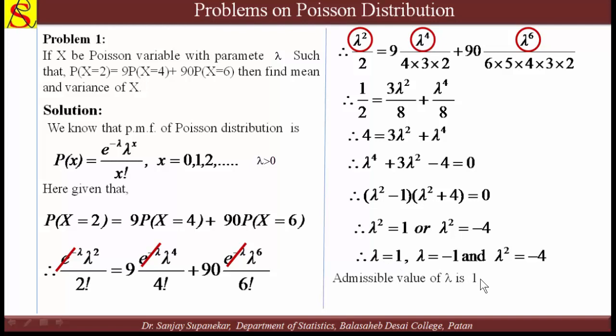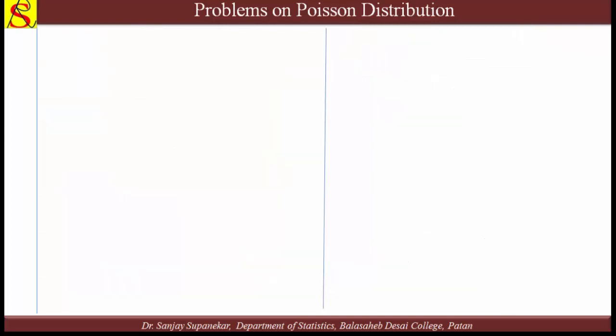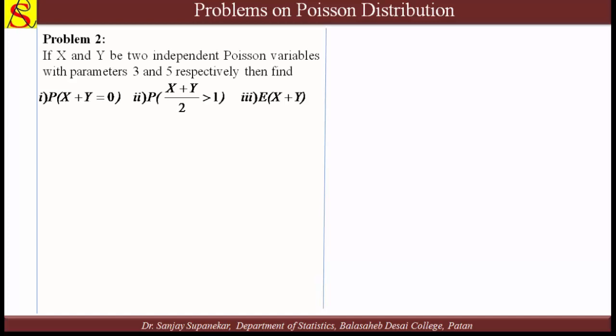And when lambda is equal to 1, what are the mean and variance? In the Poisson distribution, the mean and variance are both lambda, that is, its parameter. So the easy answer is that the mean and variance of x are 1. This is one problem on the Poisson distribution. Again, we can see the second problem.